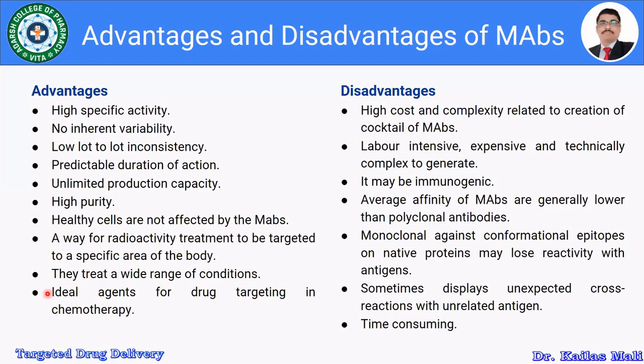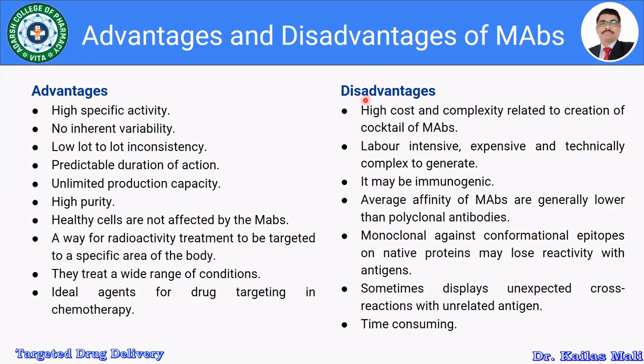Monoclonal antibodies are the ideal agents for drug targeting in chemotherapy. So these are a few advantages. Ultimately, we are using the monoclonal antibodies for the targeting purpose, isn't it? To target the specific cell, the infectious tissue, the cancerous cell with certain specificity.